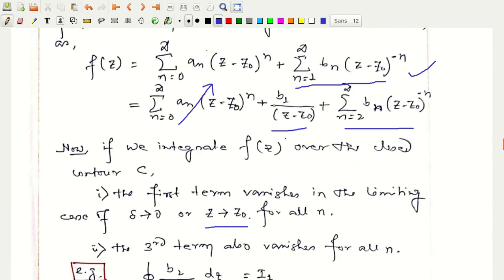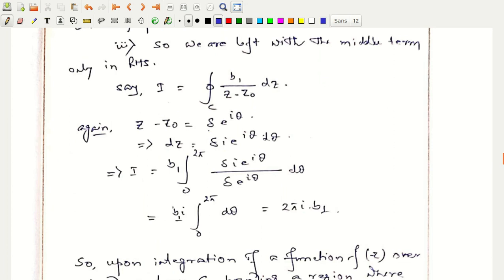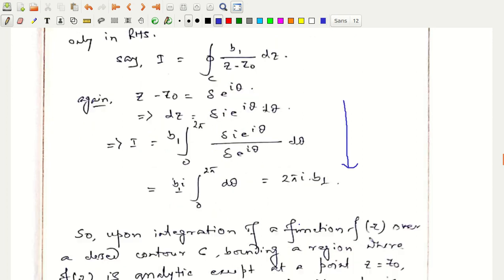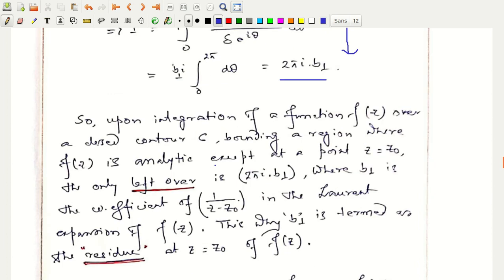So this is 0, we are left with only this term now. What will be the result of the integration of this term? Say this is I equal to closed integral over C of b1 by z minus z0 dz. Similarly, we again call z minus z0 equal to delta e to the power i theta, and I perform the integration in a similar manner, and what I arrive at is equal to 2 pi i into b1.